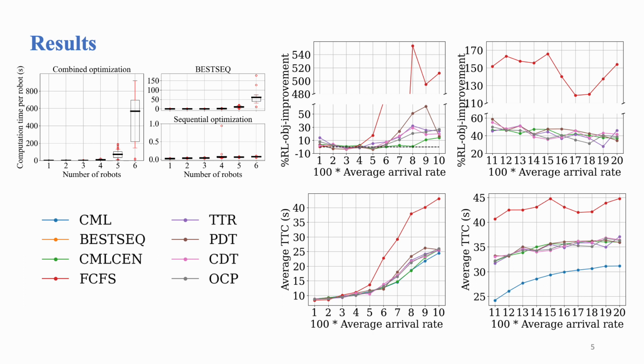Next, we present some results comparing our approach with some other heuristics from the literature for a four-way intersection with 2 lanes on each side, making a total of 8 lanes. For example, in the bottom right plot, we see that our approach indicated in blue as CML produces considerably lower average time to cross when compared with other heuristics over a large range of average arrival rates. More detailed and extensive comparisons can be seen in the paper.